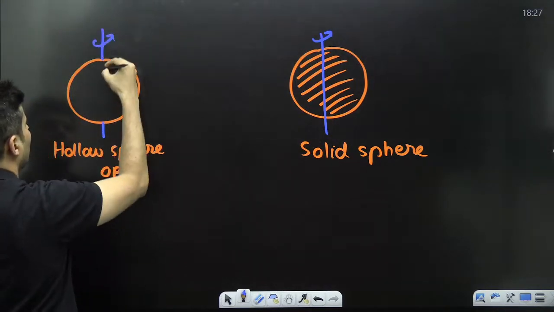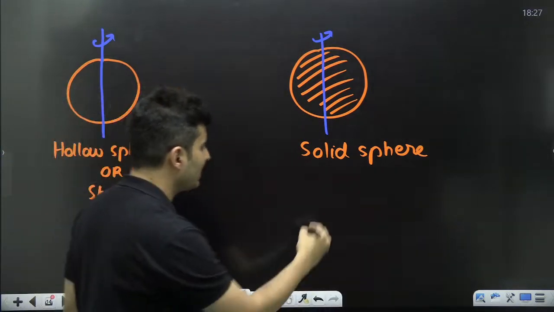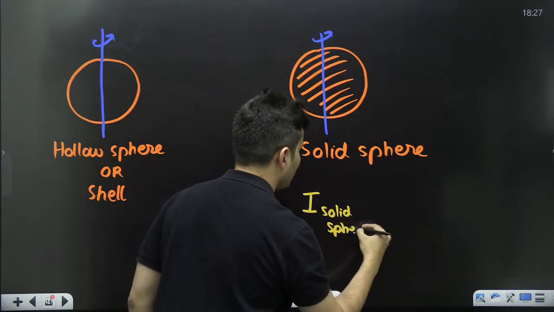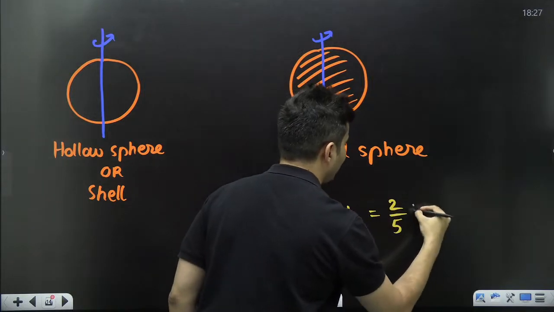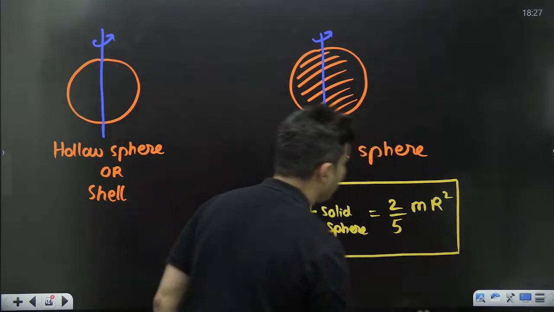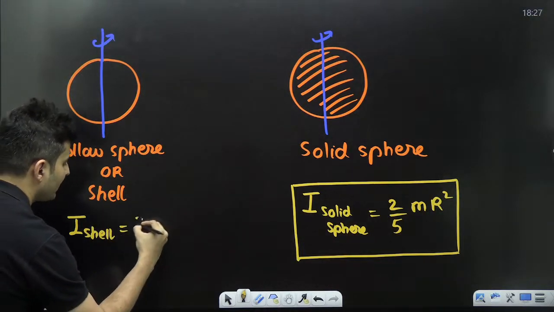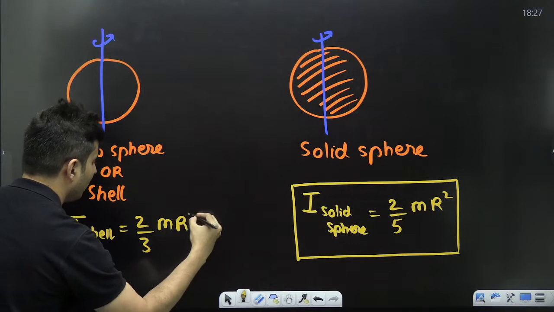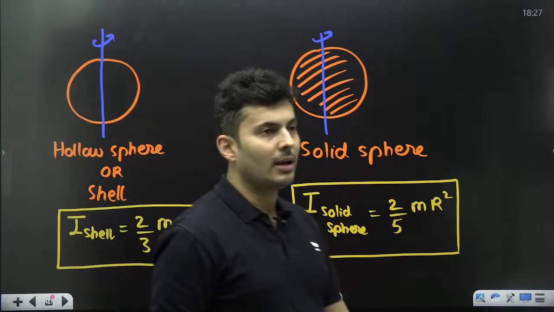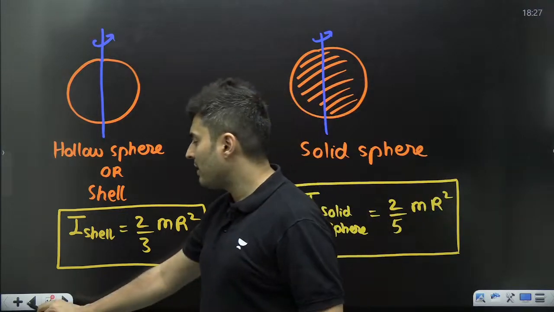In case of a solid sphere, the moment of inertia comes out to be 2 by 5 times mr square after integration, whereas the moment of inertia of a spherical shell comes out as 2 by 3 times mr square. This is the answer, guys. Is everybody clear till this point? Remember all these values now.